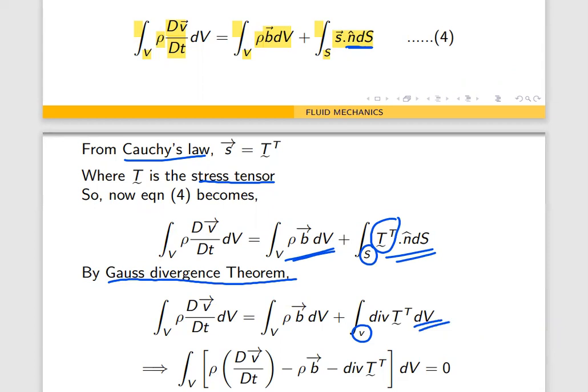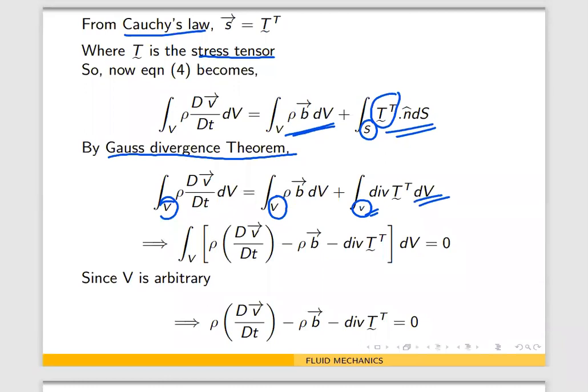Now everywhere we have the volume integral V. Taking everything on one side, we get the volume integral of rho dV by dt minus rho B minus divergence of T transpose, dV, equal to 0. We have taken all the integrals on one side into one volume integral.